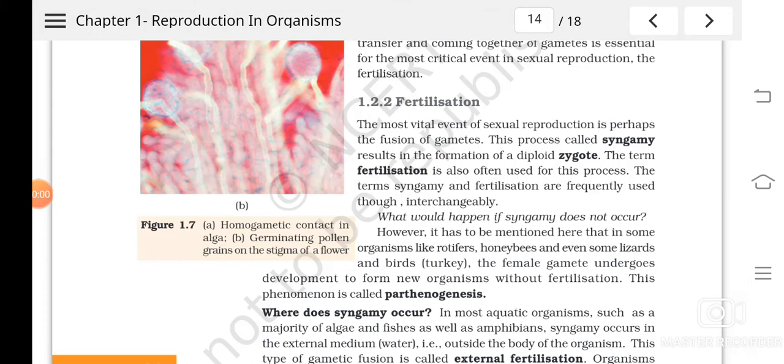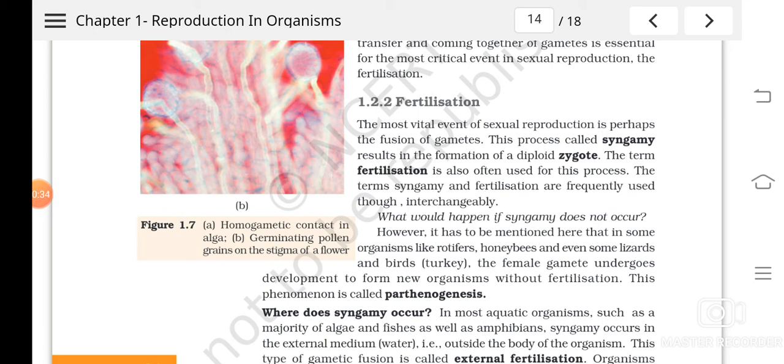Welcome to biology classes. Children, we were studying chapter 1, reproduction in organisms, and in that I have told you that during sexual reproduction the events can be divided into three different steps or stages. They are the pre-fertilization events, that includes what? Gamete formation, that is gametogenesis, and then a transfer of gametes. And now the next process is fertilization.